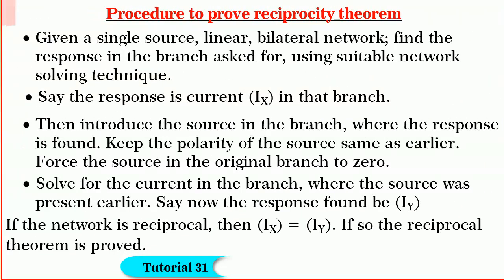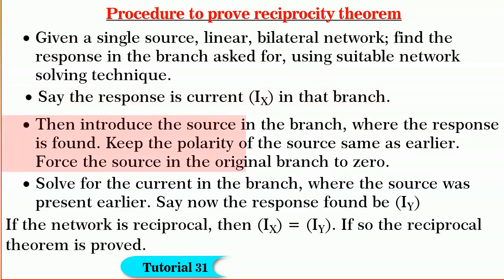Friends, now let me illustrate the procedure to apply and prove the reciprocity theorem for an electrical network. First, given a single source linear and bilateral network, find the response in the branch asked for using a suitable network solving technique. Say the response found is the current Ix in that branch.